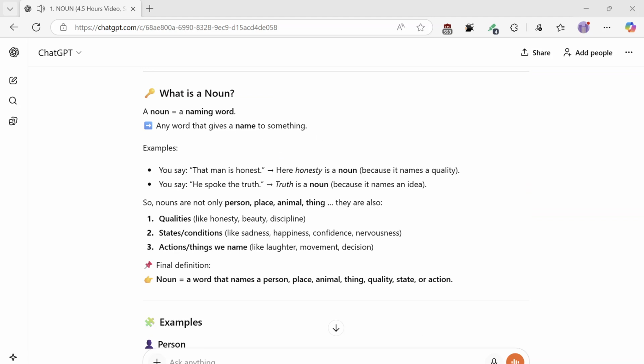Examples: you say, that man is honest. Here, honesty is a noun because it names a quality. You say, he spoke the truth. Truth is a noun because it names an idea. So nouns are not only person, place, animal, thing.